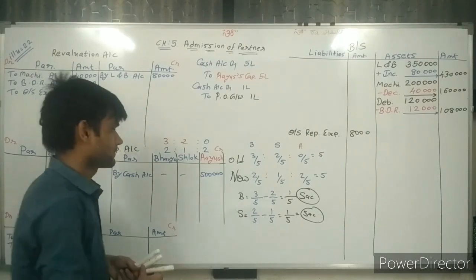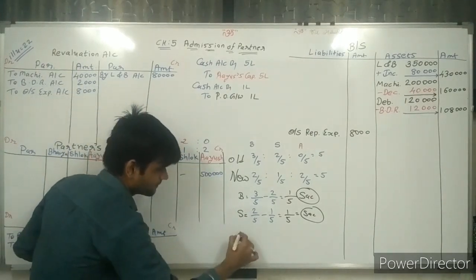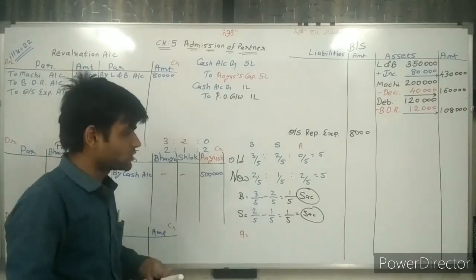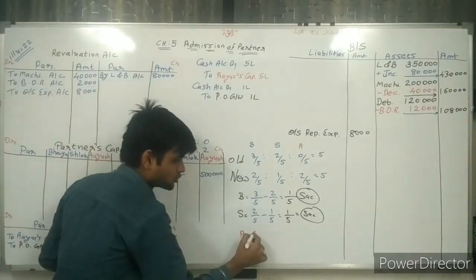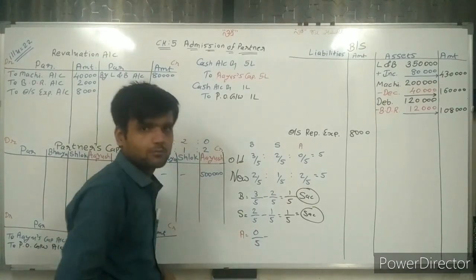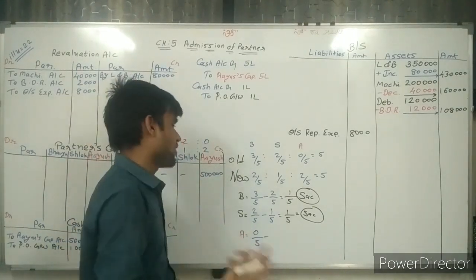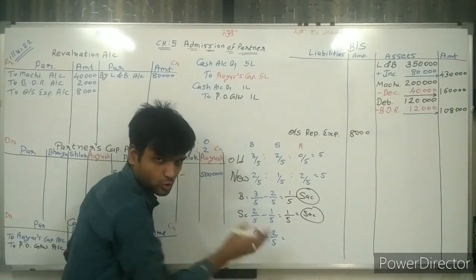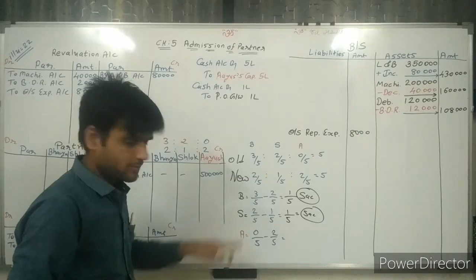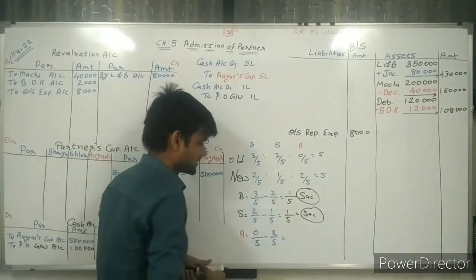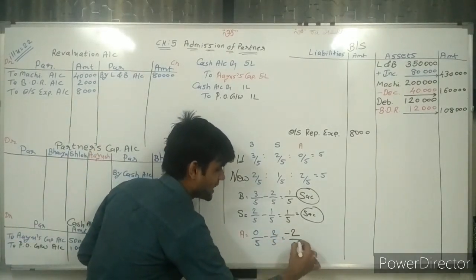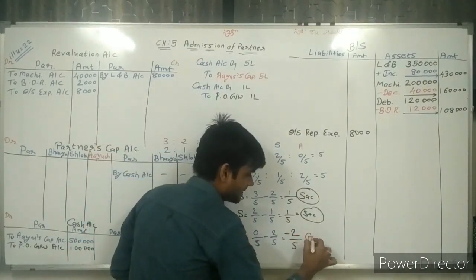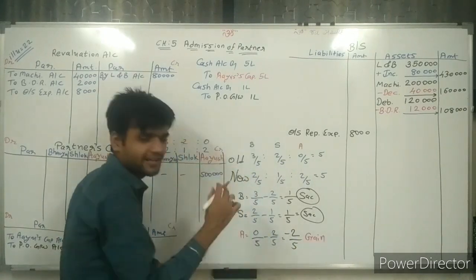Now talking about Ayush. What was Ayush's ratio? 0. Ayush was not getting anything because he was not a partner. Now the new ratio is 2/5. The 5 is the same, so we don't need to calculate LCM. 0 minus 2 is minus 2/5. Now I can say it's a gain by Ayush.